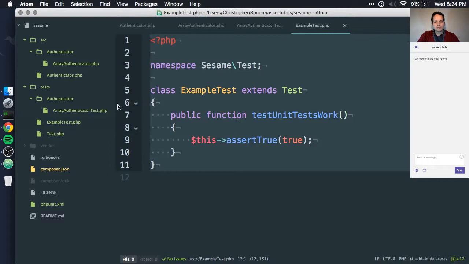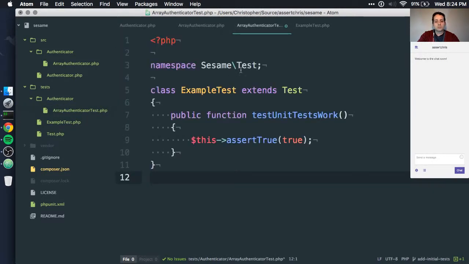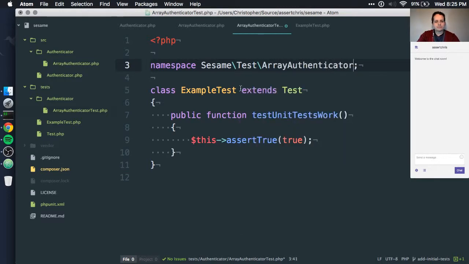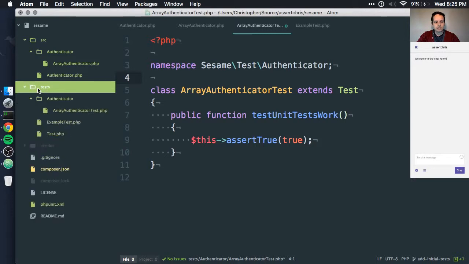Now we can copy this example that we made earlier to check if the tests were working. We can say something like Sesame Test ArrayAuthenticator. Oh wait, I don't need to do that. Sesame Test Authenticator, because Sesame Test, remember, is this folder here. So Authenticator is a level down, and then the class within that, ArrayAuthenticatorTest.